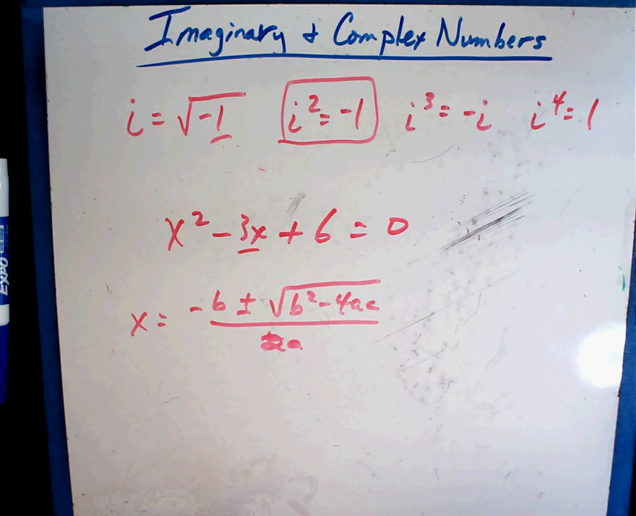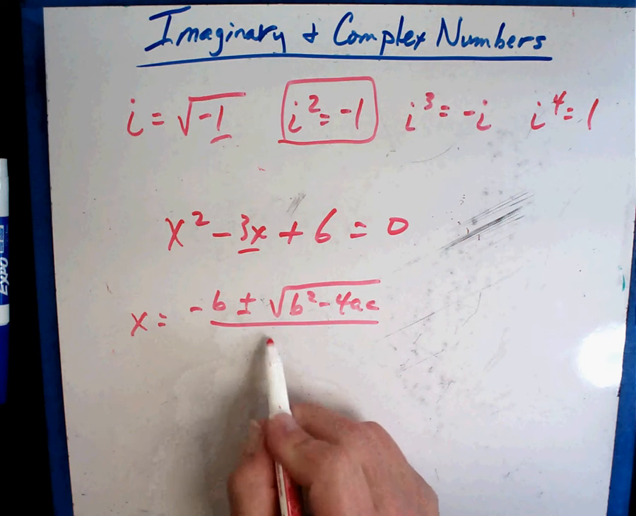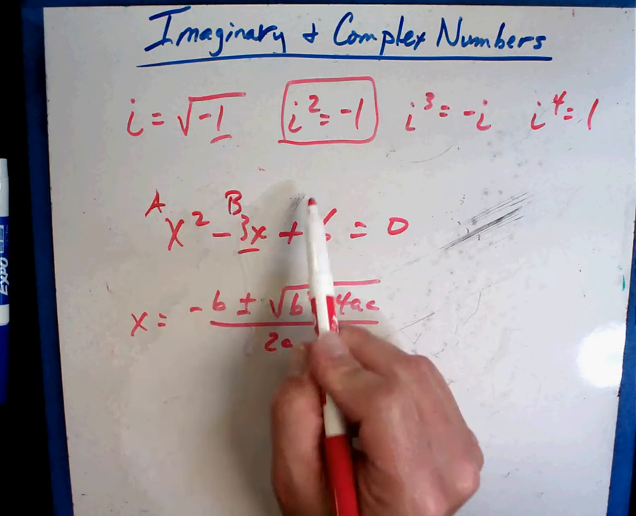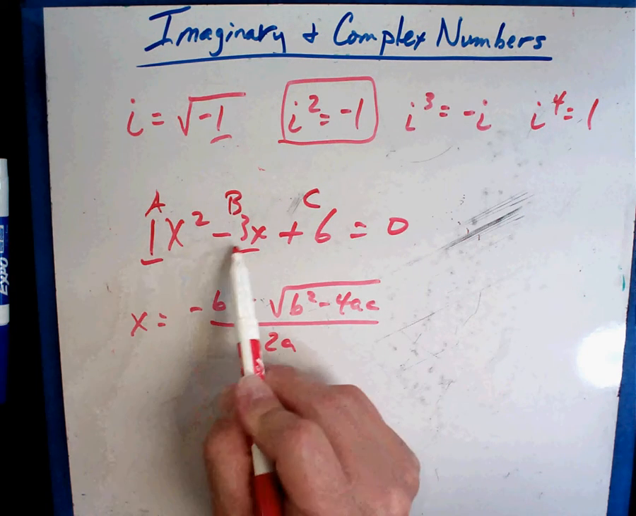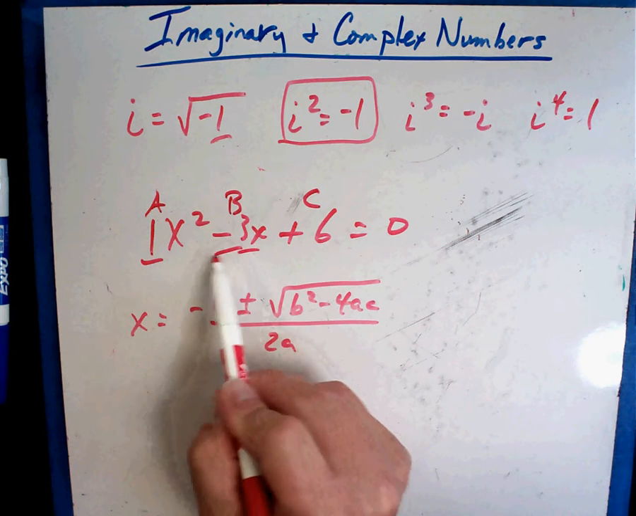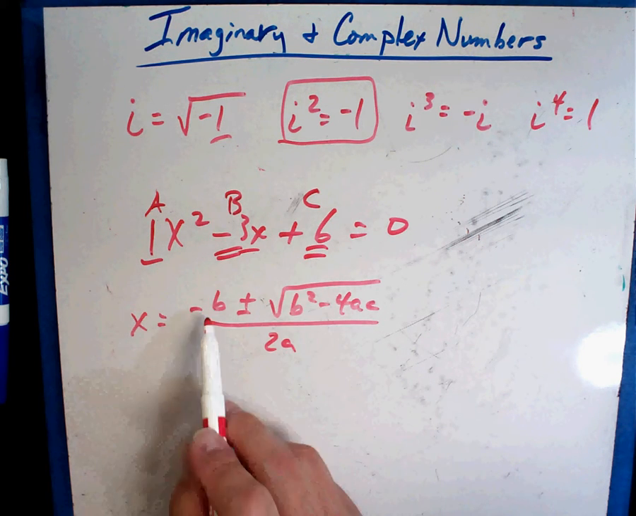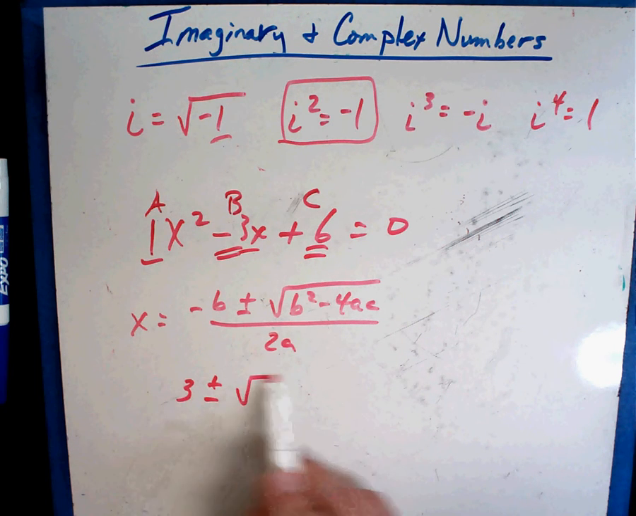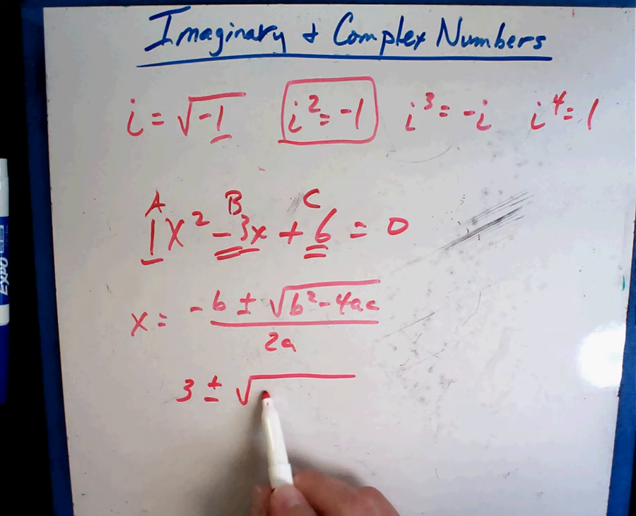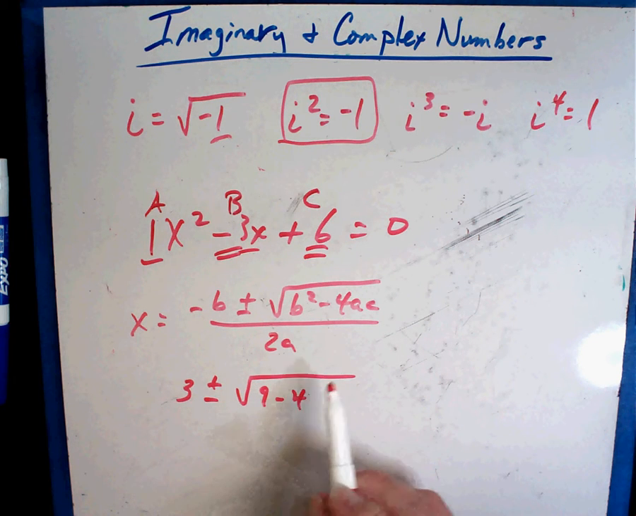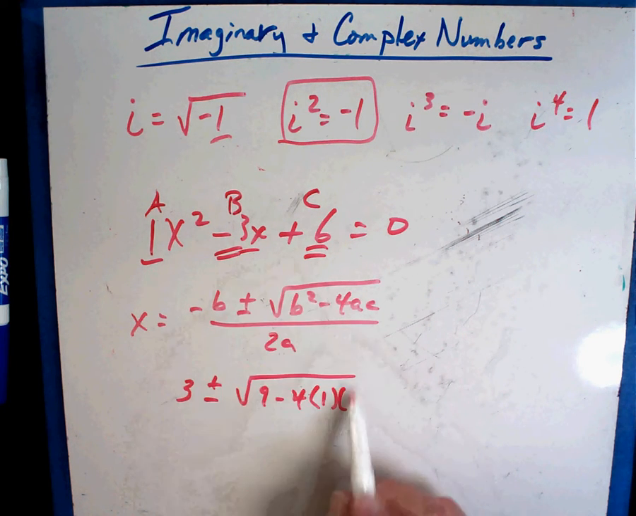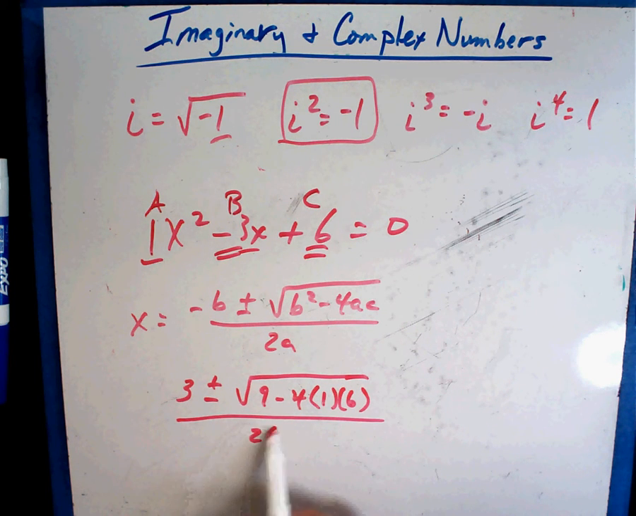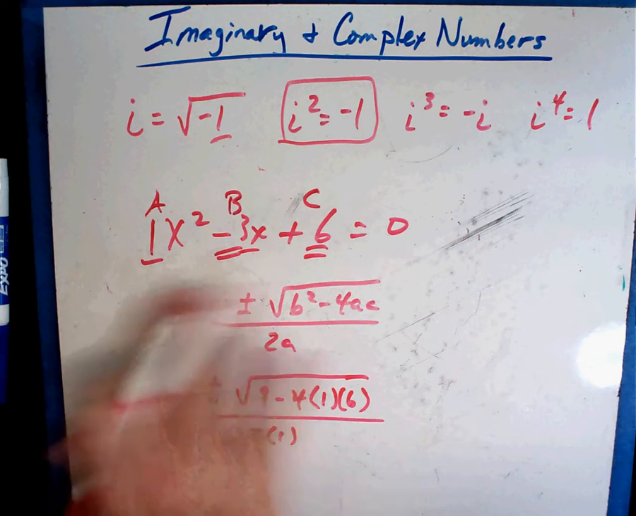And so I'm going to plug into that. Just a reminder, this is a, this is b, this is c. These are the large numbers. So a is 1, b is minus 3, and c is a 6. So minus b, so minus 3 is a 3, plus or minus the square root of b squared, 3 squared is 9, minus 4 times a, which is 1, times c is 6, over 2 times a, which is 2 times 1. I'm going to take the formula out to make it a lot less cluttered.